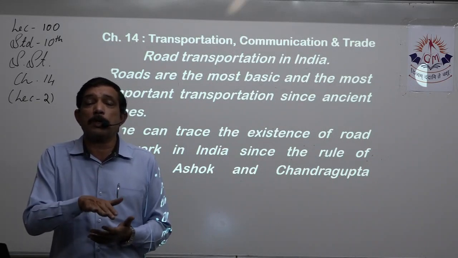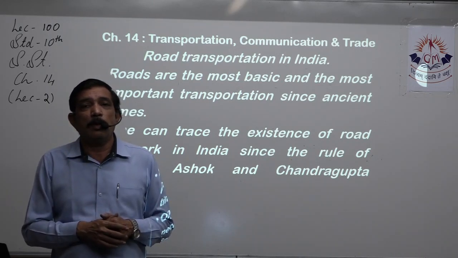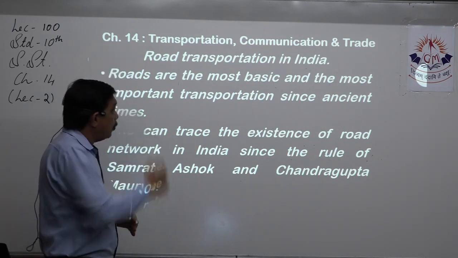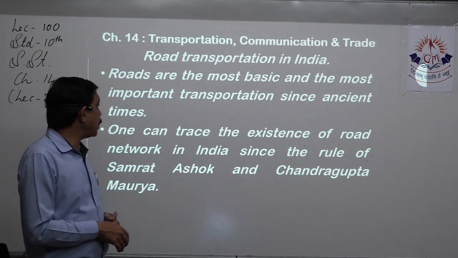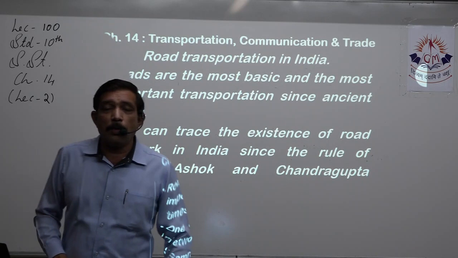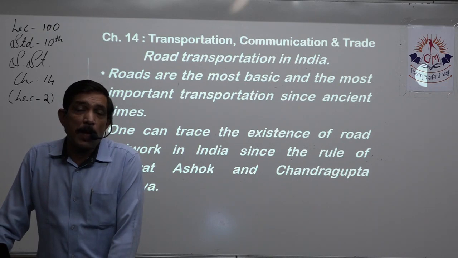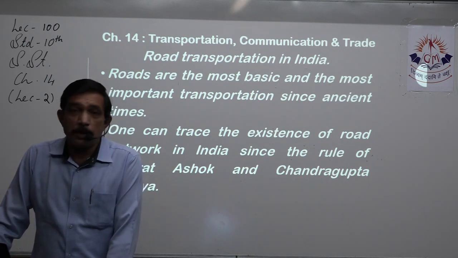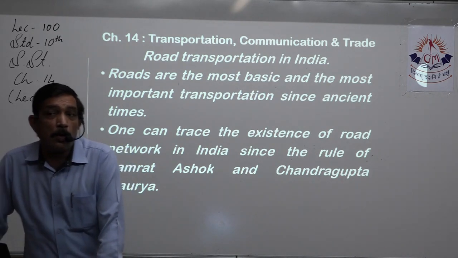We need good roads to travel on if we want to decrease the time that we spend reaching from place A to place B. So good roads are the most basic and the most important transportation since ancient times. Now, one can trace the existence of road network in India since the rule of Samrat Ashok and Chandragupta Maurya. If we are talking about roads, then roads were made even in the ancient time. For example, the GT Road, the Grand Trunk Road, built by Samrat Ashok and Chandragupta, exists even today also. Yes, it's called GT Road. Yes, Grand Trunk Road, right?